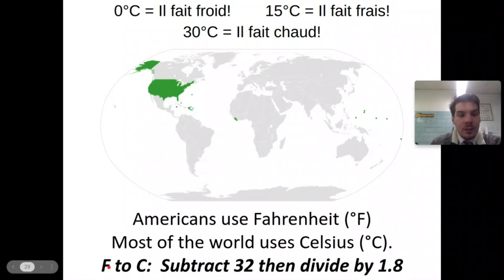So to convert degrees Fahrenheit to degrees Celsius, you subtract 32 from your degrees Fahrenheit, and then you divide by 1.8. This may come up once or twice, not something that you really need to worry about, but you might want to memorize that for future reference. Subtract 32, then divide by 1.8.